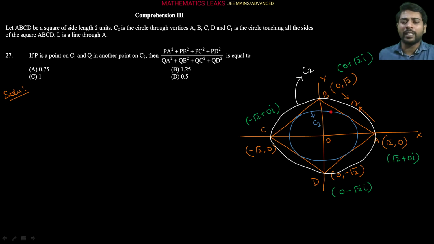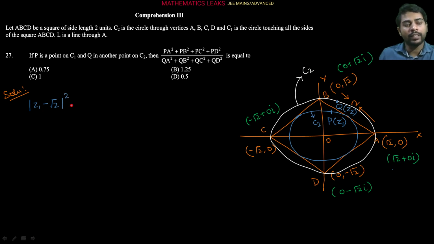So let's suppose any point on the C1 circle is P, represented in an Argand plane by a complex number Z1, and similarly another point Q on the C2 circle, here it is, correct? So Q is represented by the complex number Z2. Now PA square, what is PA here? Basically PA in an Argand plane is the distance between the two points A and P, where A and P are represented by the complex numbers this and this. So easily we can write PA as mod of Z1 minus root 2,